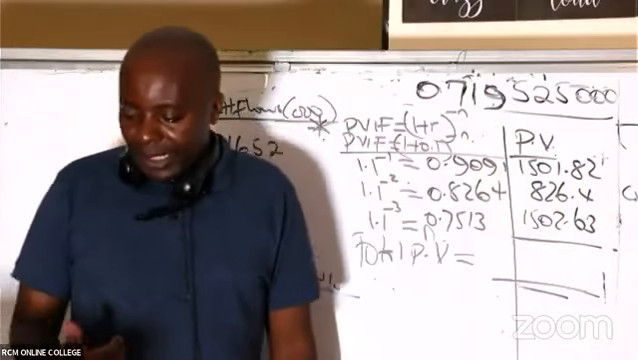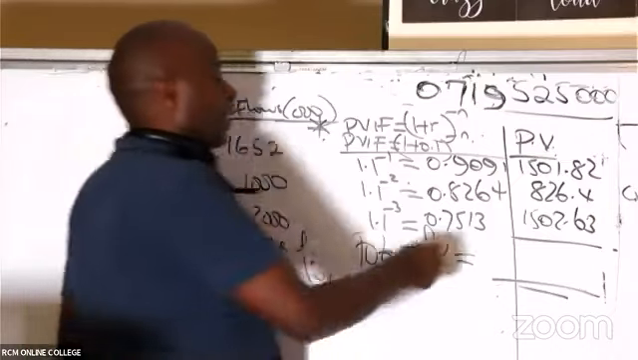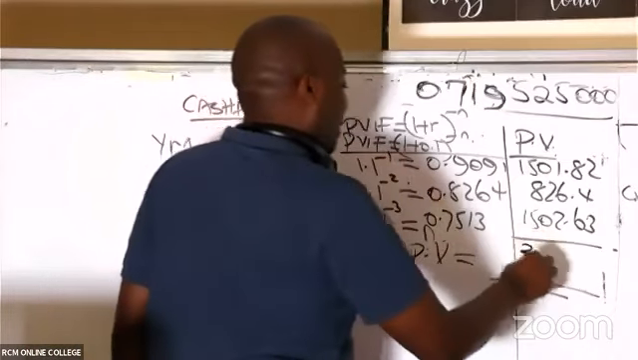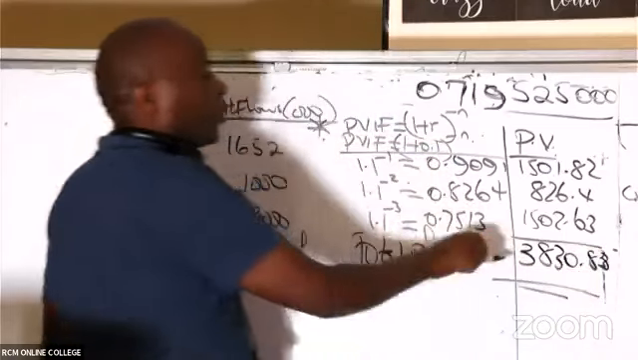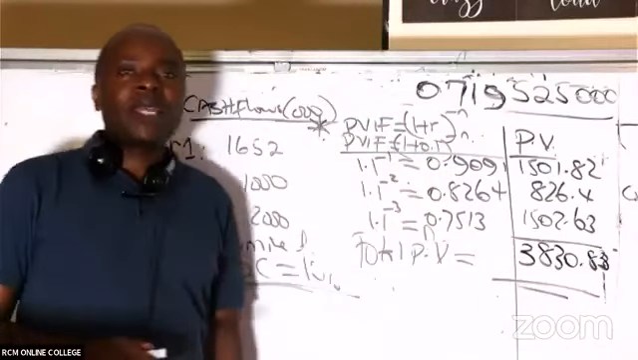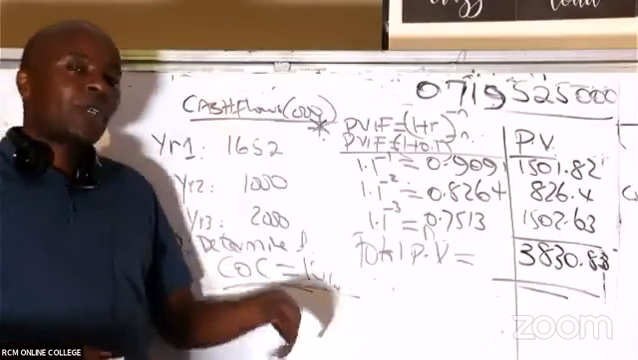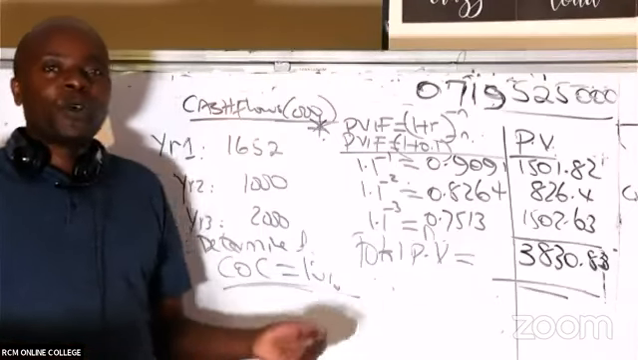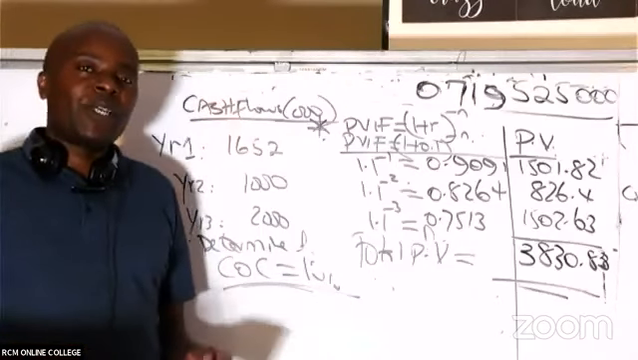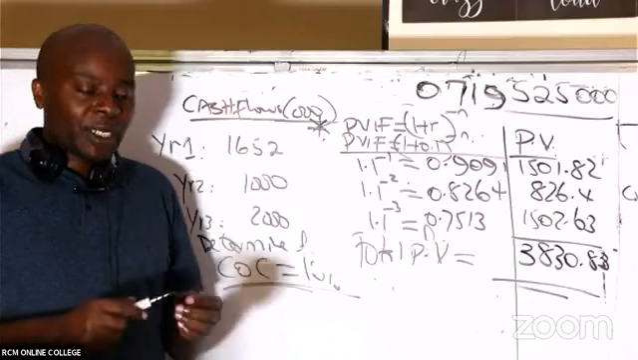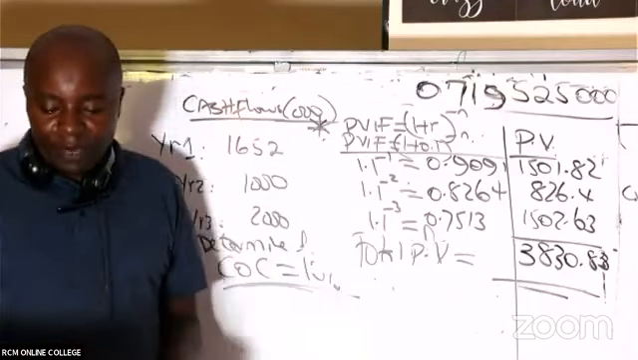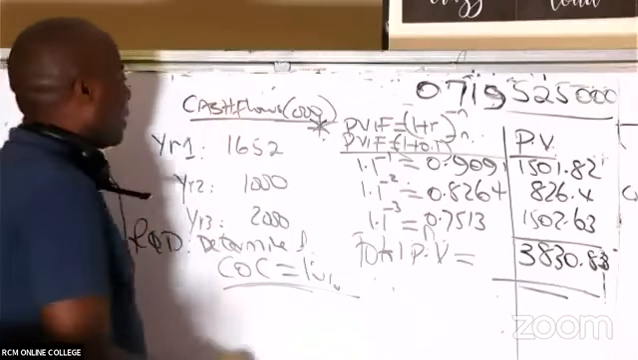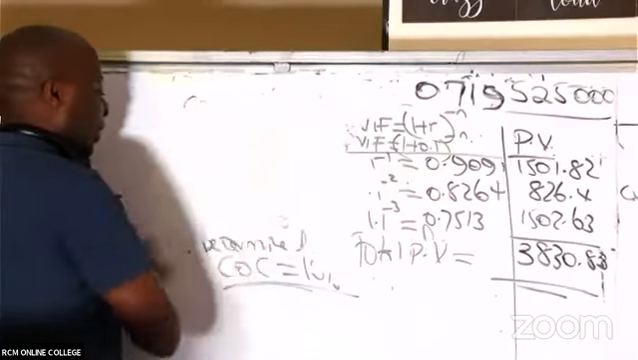So we have here 3830.83. Later on, I'll be showing you how we subtract the initial cost outlay from this to get what we call net present value. That's beyond the scope of today's class. In today's class, basically, we are learning how to discount, we are learning how to get present values.